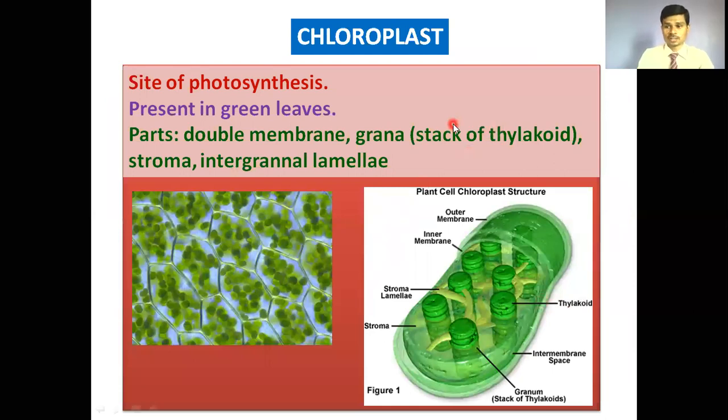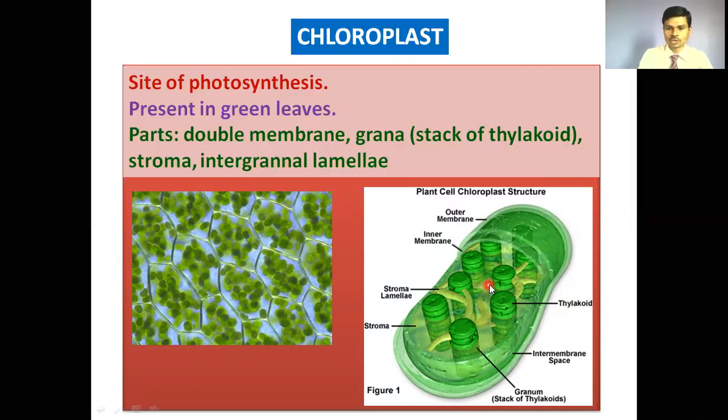A very important organelle of the plant cell is the chloroplast, which is the site of photosynthesis, present in green leaves, with a double membrane, outer and inner membrane. Here we can see the granum, which is actually a stack of thylakoids. If we assume this is a stack of one rupee coins, then each one rupee coin is called a thylakoid, and the stack is termed the granum.